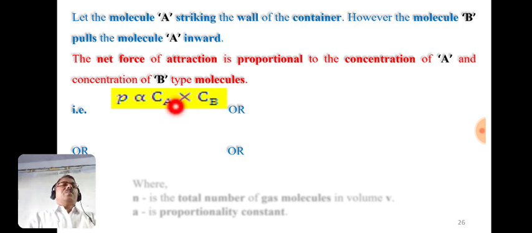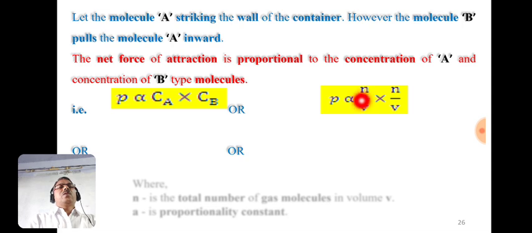The concentration of A type of molecule can be shown here as N by V. Similarly, the concentration of B type molecule is also N by V, meaning the number of molecules in the same volume. So p is directly proportional to N by V into N by V, the product of the concentration of A type of molecules and the concentration of B type of molecules.